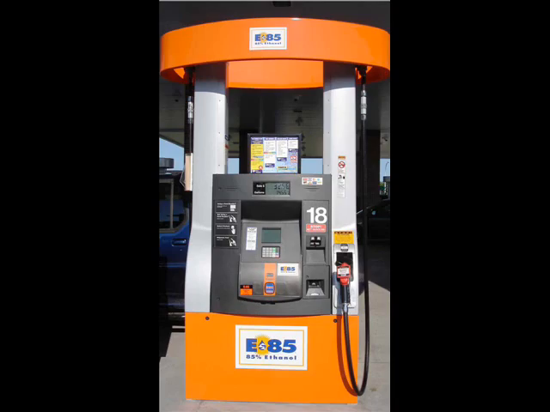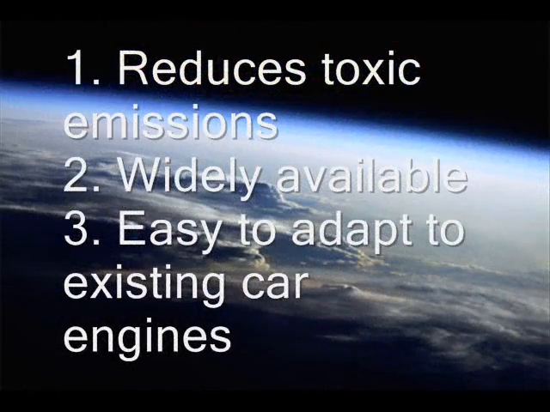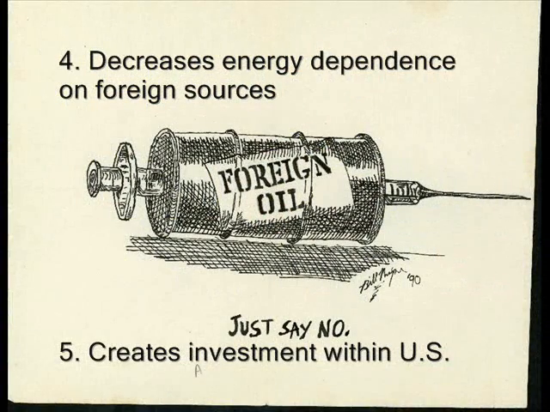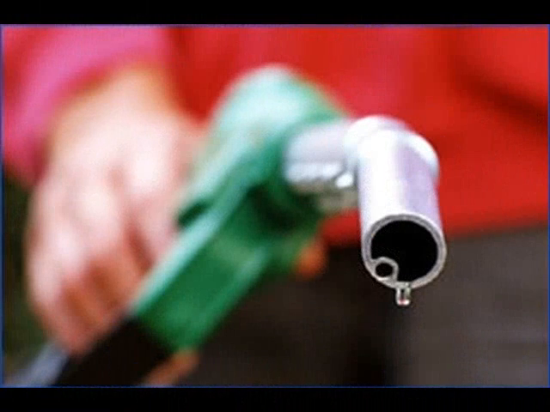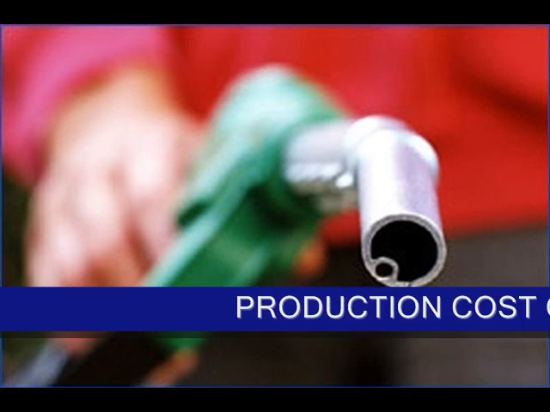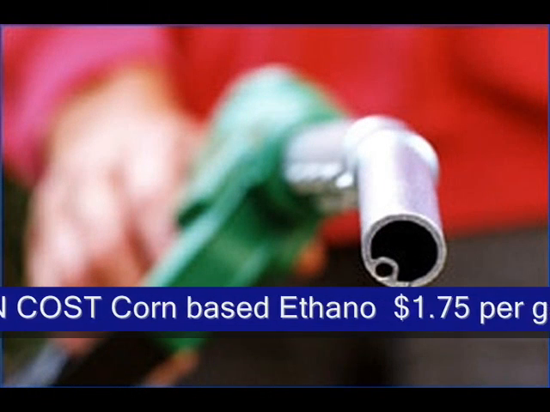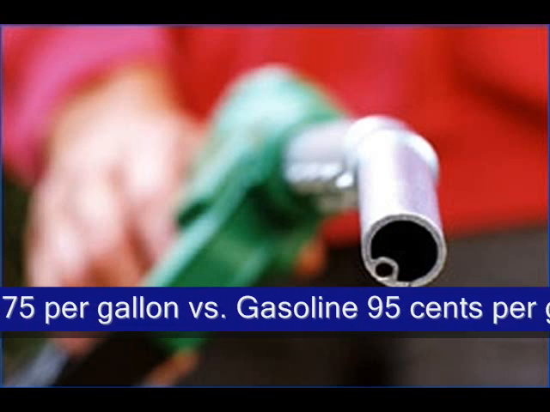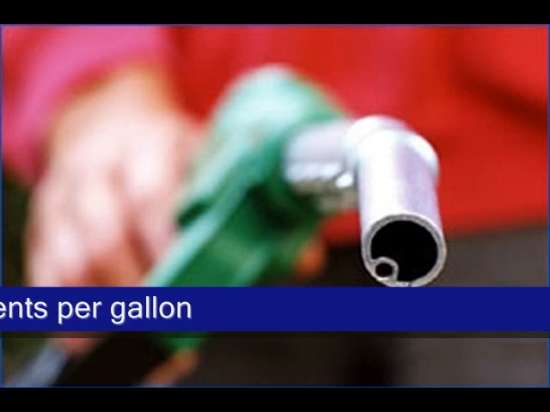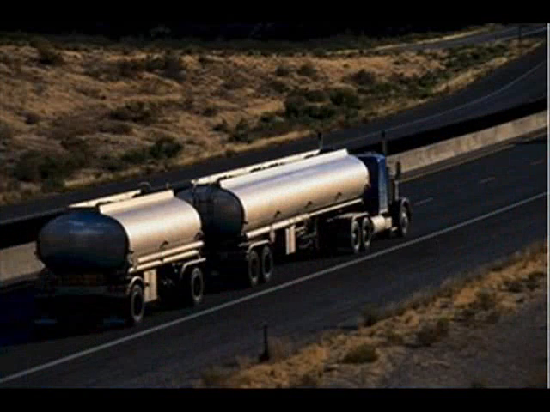So to provide a quick summary about ethanol, it has many advantages. It reduces toxic emissions. It is widely available and easy to adapt to existing car engines. It decreases the nation's energy dependence on foreign sources, and it creates investment within the United States. On the other hand, ethanol gives 20% less fuel economy than gasoline, and it costs about $1.75 to produce, compared with about 95 cents to produce a gallon of gasoline. It cannot be transported using pipelines because it picks up water and other impurities.